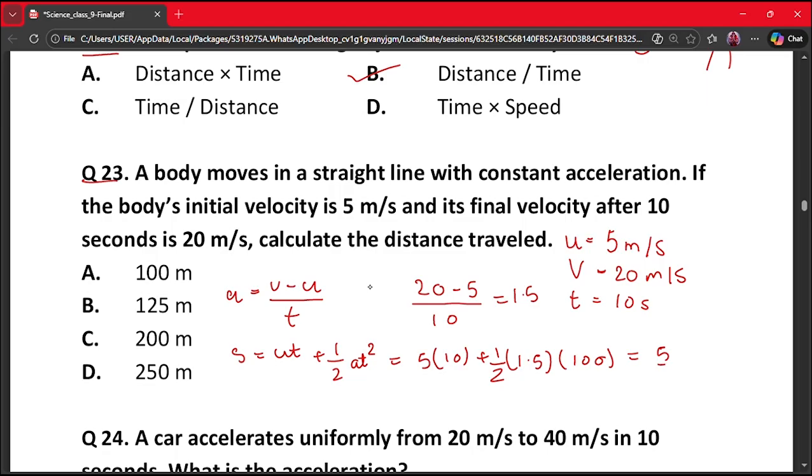So this will be equal to 50 plus 75, that is 125 meter. So our correct answer is option B.